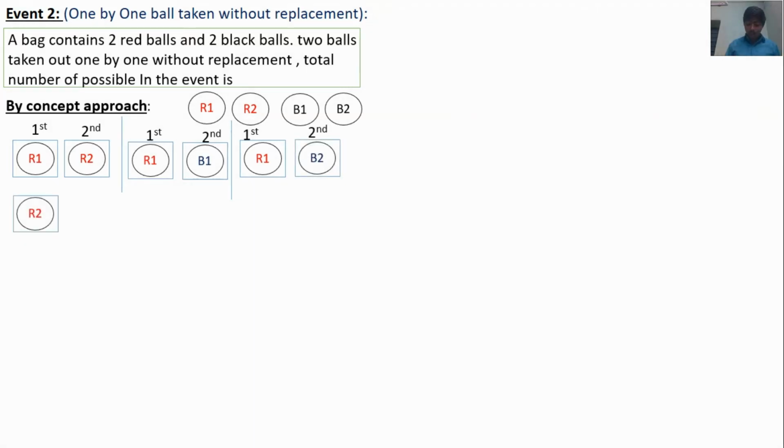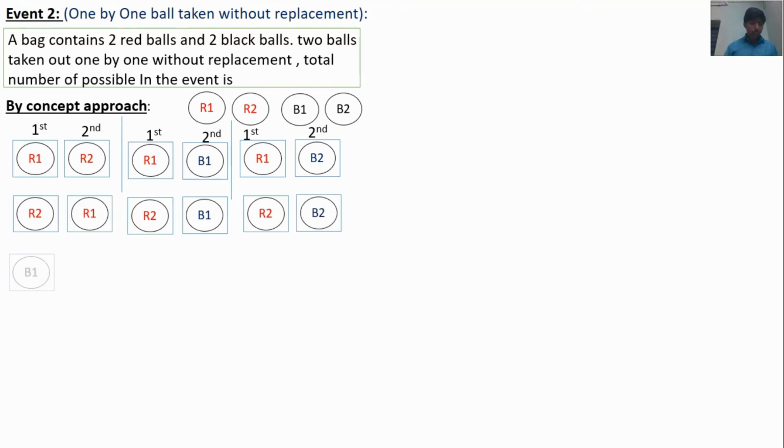First ball may be R2 and the second ball may be R1. If the balls are taken simultaneously, these 2 cases are the same. But when the balls are taken one by one, this is not the same, because here the first ball taken is R1, and here the first ball taken is R2. If simultaneously taken, these are the same. First ball may be R2, second ball may be B1. First ball may be R2, second ball may be B2.